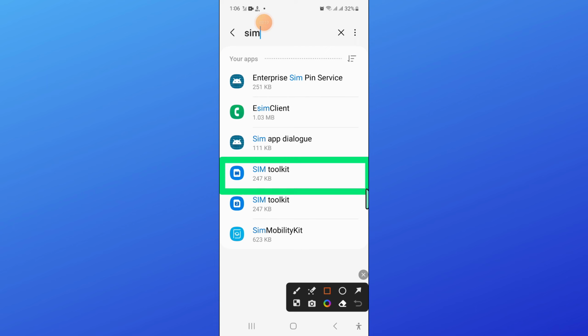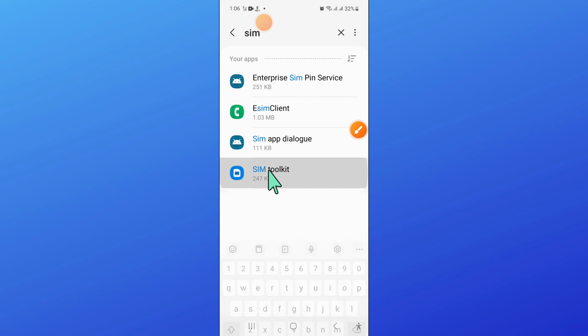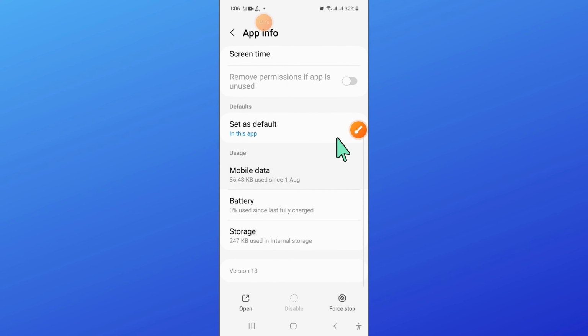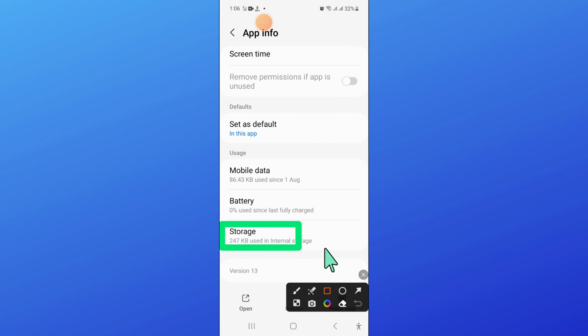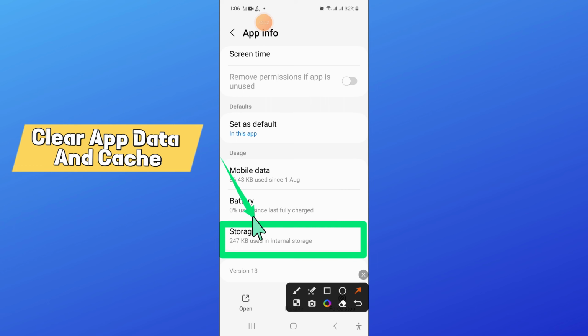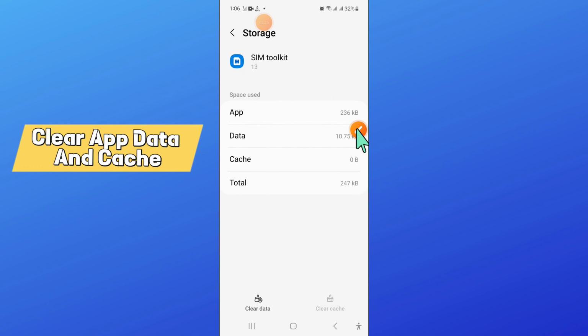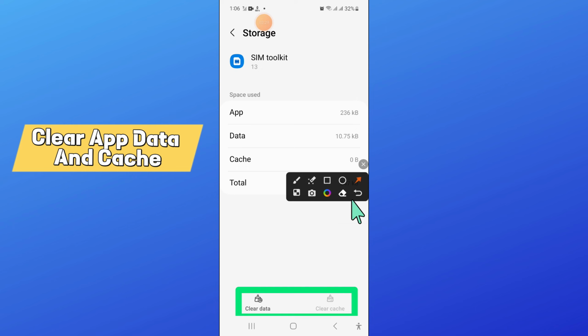Now open SIM toolkit and then go to the storage of SIM toolkit. Now here clear the app data and cache memory of SIM toolkit.